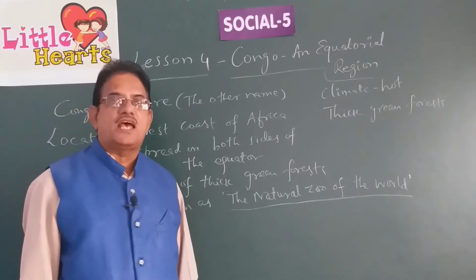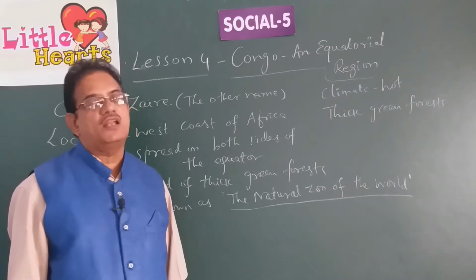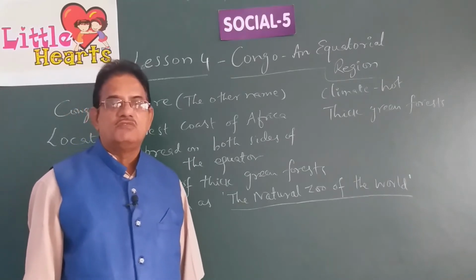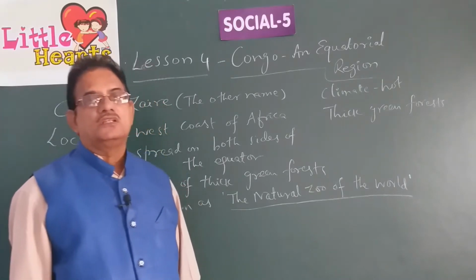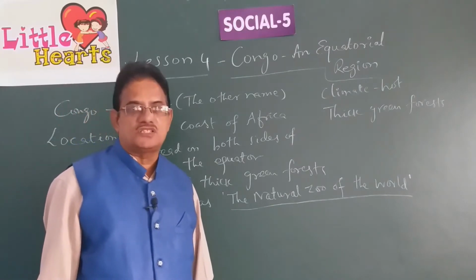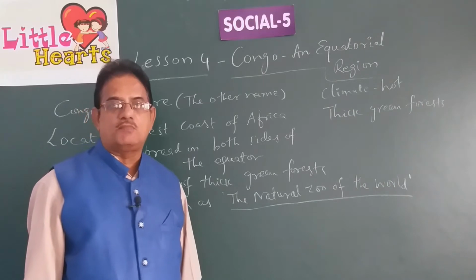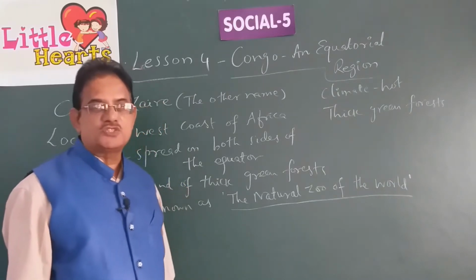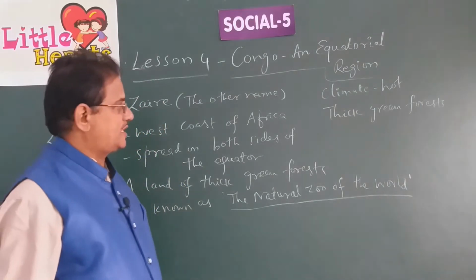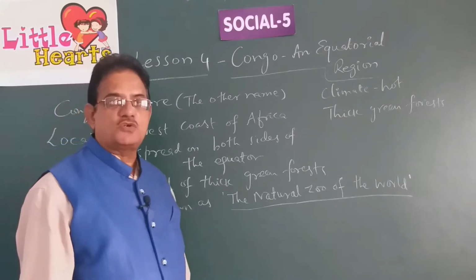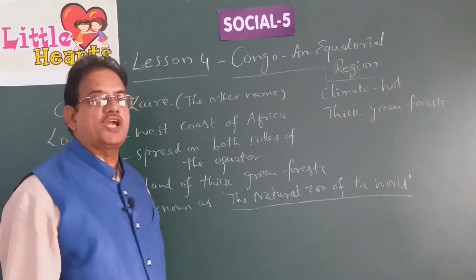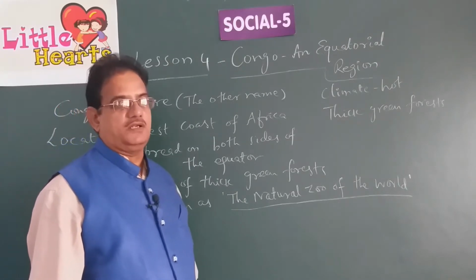Equator is an imaginary line drawn across the globe which divides the earth into two equal halves. The top part is called the northern hemisphere. The bottom part of the earth or globe is known as the southern hemisphere. So, equatorial region is the region which is located near the equator.